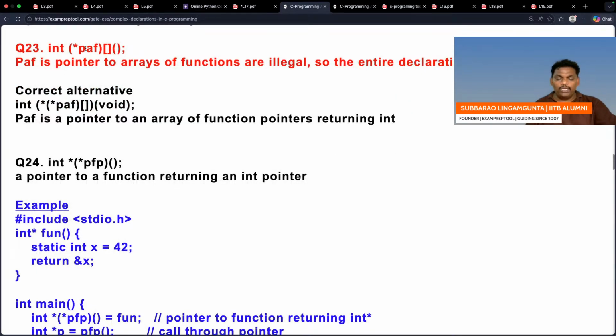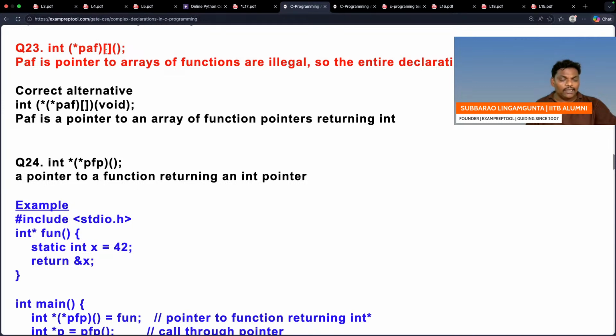Question number 23. PAF is a pointer pointing to an array where everyone is a function which returns an integer. Let me check here. PAF is a pointer pointing to one array, where everyone is a function.